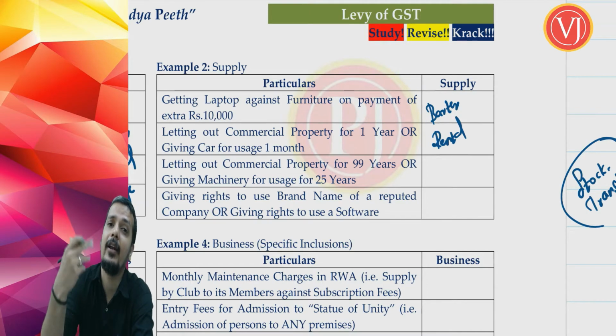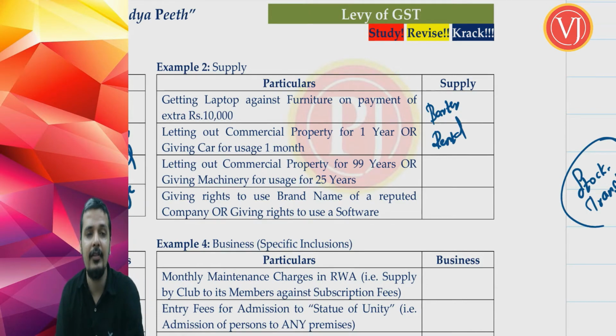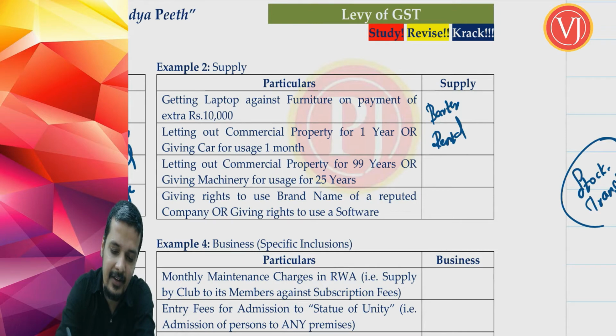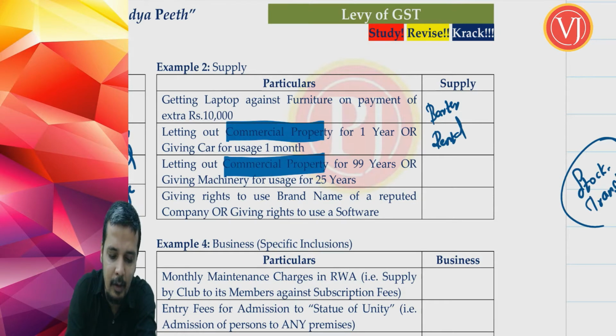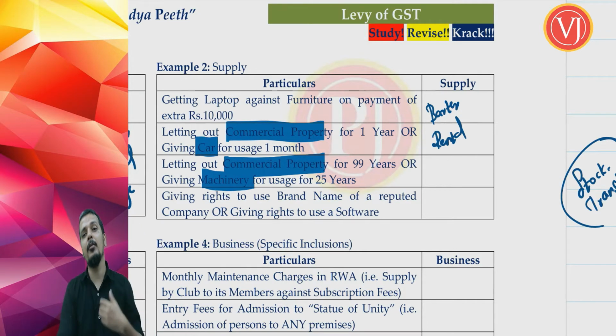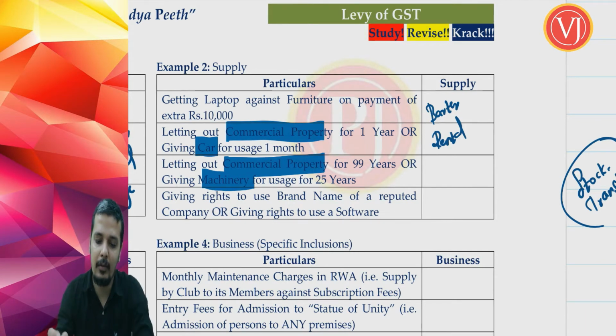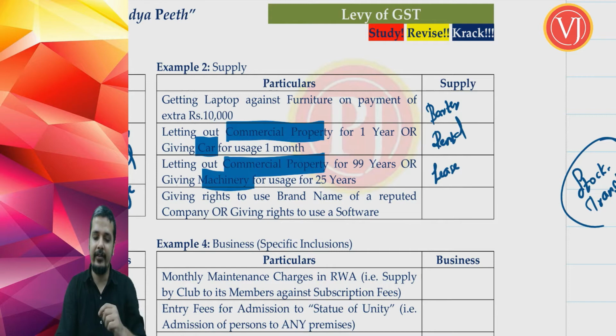And if I tell you that I'm letting commercial property for 99 years, giving you property on lease for 99 years, or giving machinery which is mobile. Again, we have taken the example of mobile and immobile. Commercial property in both these cases is immobile. Car and machinery are mobile. But now I am giving you machinery for 25 years. That might be the effective life of a machinery. Long term. So the moment you are talking about long term, you use the term lease.